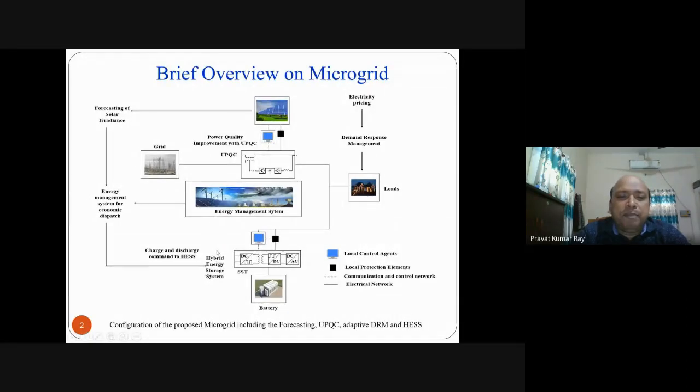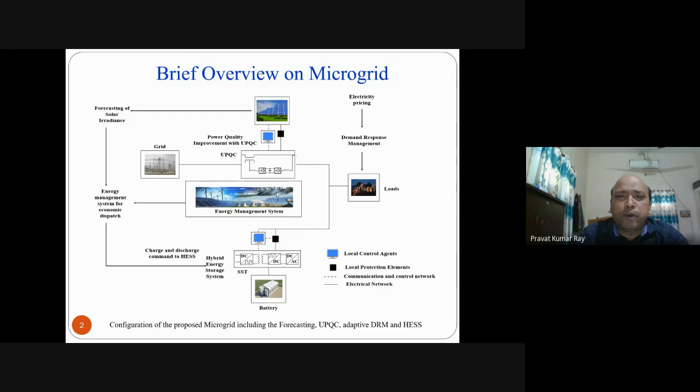Then regarding hybrid energy storage system, in this microgrid, hybrid energy storage system means battery with SST interface, means solid state transformer interface. And next is regarding load side. Load side, there is demand response management. Also supply side management is there.